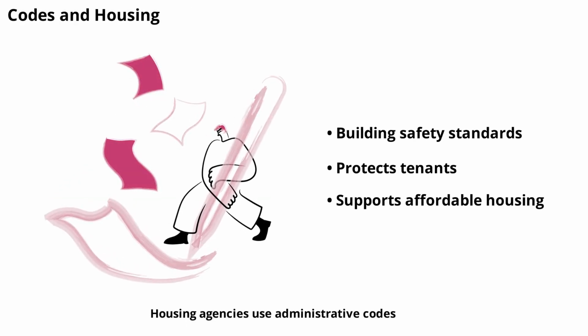Housing agencies use administrative codes to set standards for building safety, landlord-tenant relations, and affordable housing programs. These rules help ensure that homes are safe, fair, and accessible. The code protects tenants from unsafe conditions and supports efforts to provide affordable housing for all.